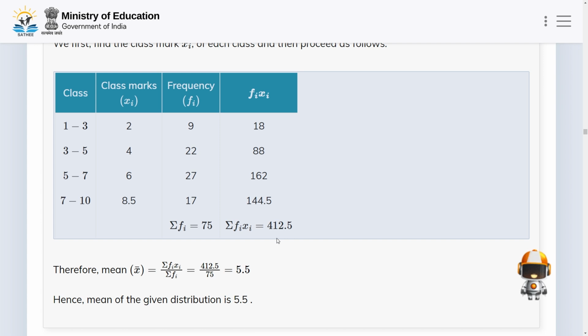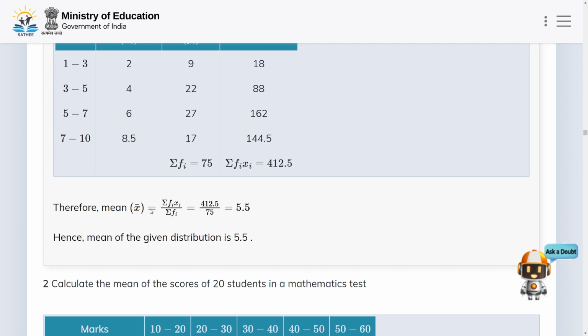Now if we add these values, we get summation fi equal to 75, and if we add fi xi, we get summation fi xi equal to 412.5. Now we know the formula for finding the mean: mean x bar is equal to summation fi xi divided by summation fi.